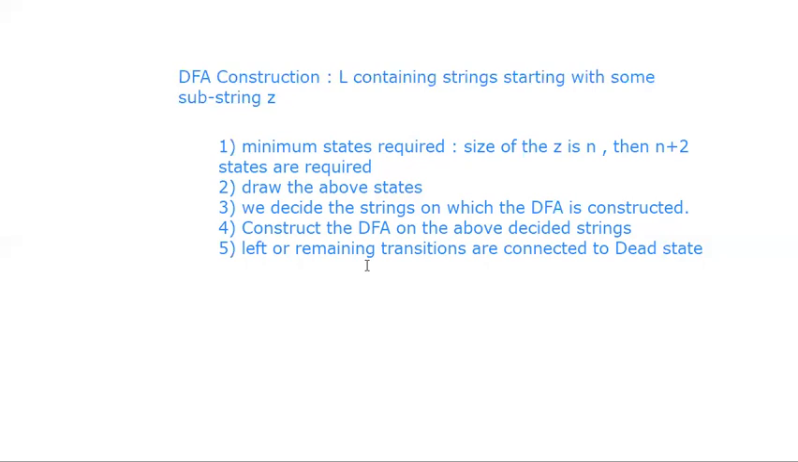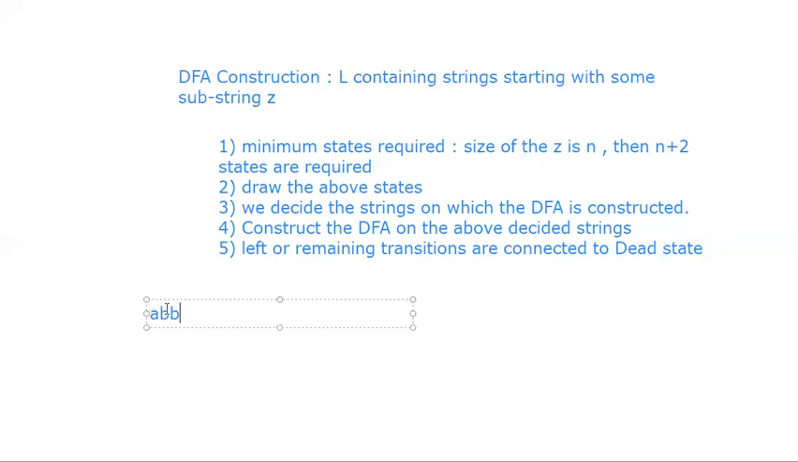What is a dead state now? Suppose starting with ABB. Suppose the question is starting with ABB. Suppose your string starts with B. No, that particular string should not be accepted. Then you are supposed to make that particular transition to the dead state. Suppose the second character is A, then connect that particular character's transition to the dead state. If the third character is also A, then connect that particular character to the dead state again.